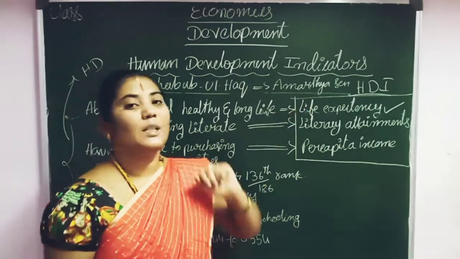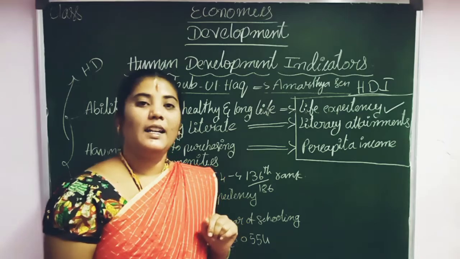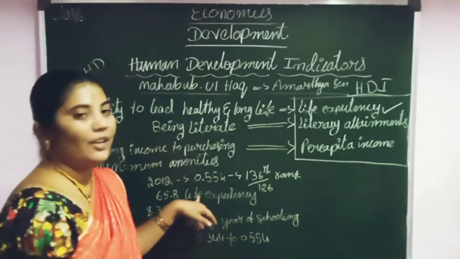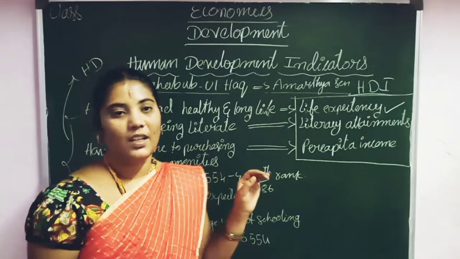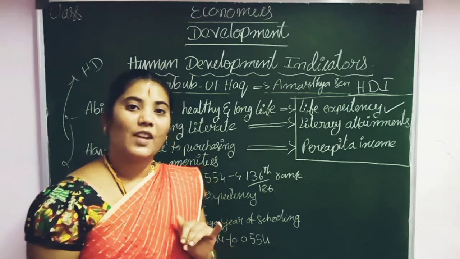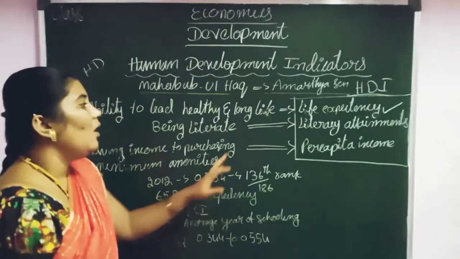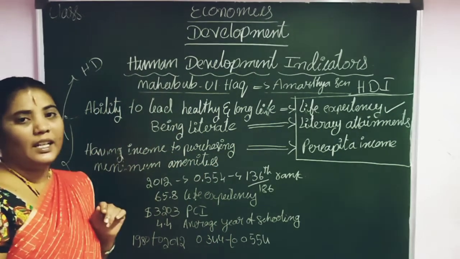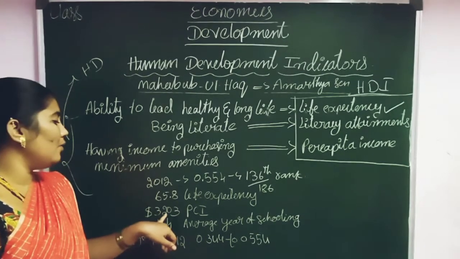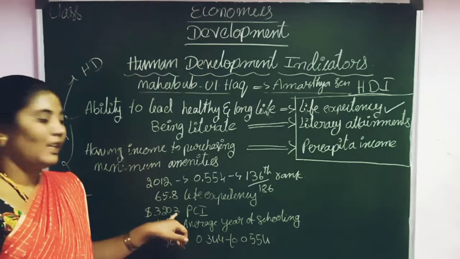What is the life expectancy of our country's people? As I already said, we have 65.8 years of life expectancy in our country. Then what is the per capita income of our country? Our country's per capita income is $3,203.